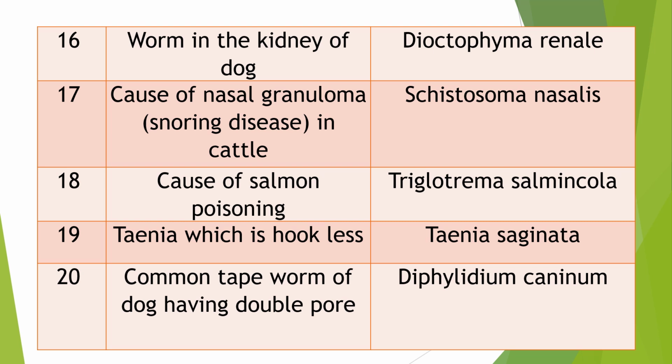Answer: Taenia saginata. Question 20. Very common tapeworm of dog having double pore. It is commonly found in the dog population and is a frequently asked question also. Common tapeworm of dogs is Dipylidium caninum.